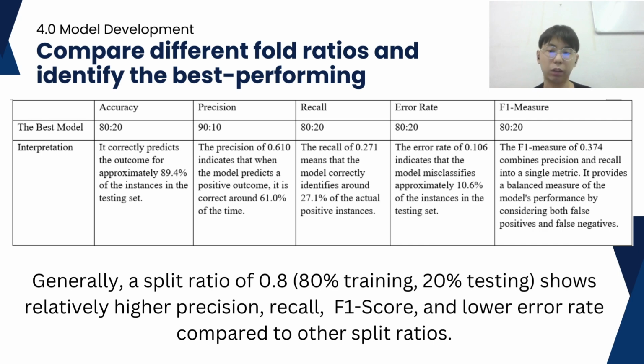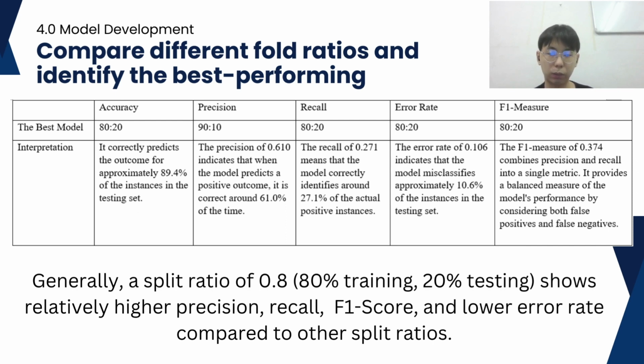So finally is the F1 measure. The best model for the F1 measure is 80% for training, 20% for testing. The F1 measure of 0.374 combines precision and recall into a single metric. It provides a balanced measure of the model's performance by considering both false positives and false negatives. A higher F1 score indicates better overall performance.